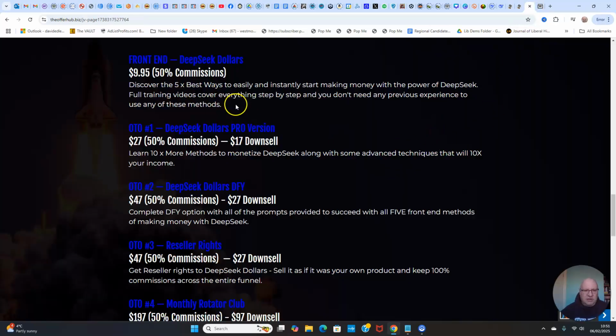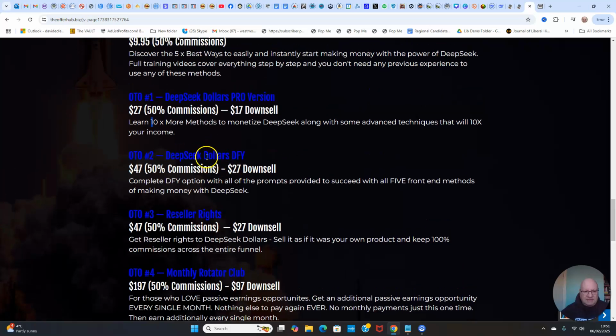In terms of the upsell, so front end $9.95, the lowest ever price that we've charged for our first upsell, our OTO1, $27 for the DeepSeek Dollars Pro version. That's actually wrong. We've improved this. I need to correct this page. We're actually giving you 50 more methods to monetize DeepSeek, along with some advanced techniques that will 10 times your income. So 50 more methods with the Pro version to teach you how you can succeed with DeepSeek.